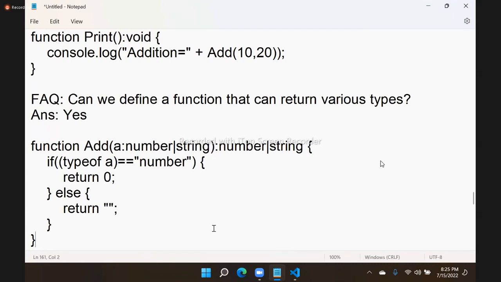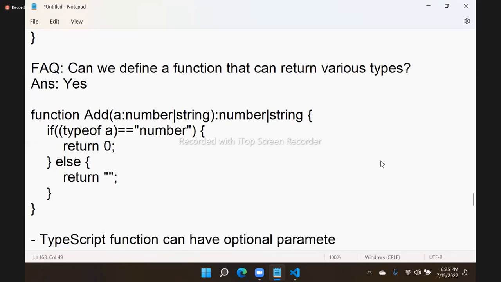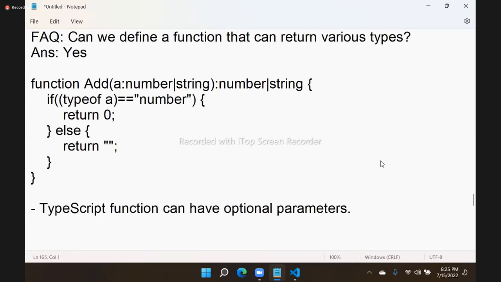One more specialty is there here. Actually, a TypeScript function can have optional parameters. You know that in JavaScript, every parameter is mandatory, compulsory. In JavaScript, every function parameter is mandatory. But in TypeScript you can make the parameter optional.